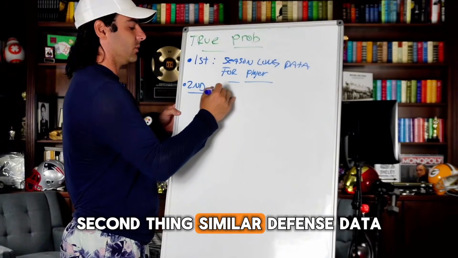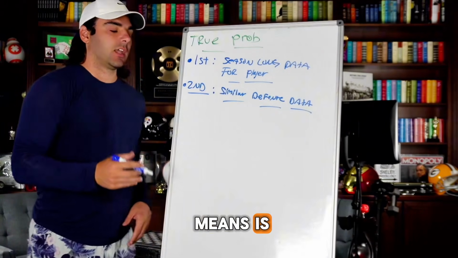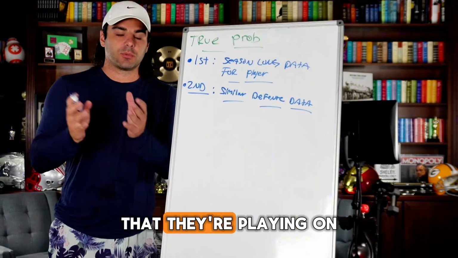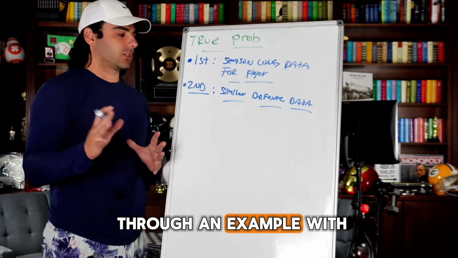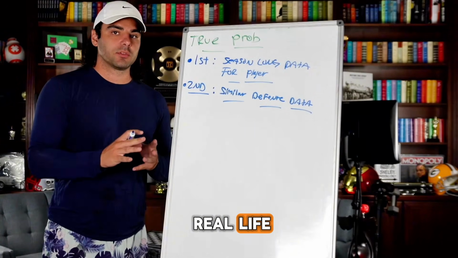Second thing, similar defense data. What this means is how that player goes against the similar defense that they're playing on that night that you're looking to make a bet on them. Now, I'm going to run through an example with you guys so that you can actually see how this looks in real life.